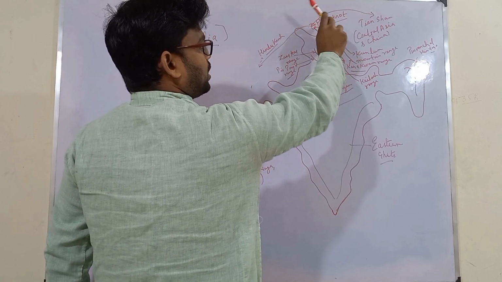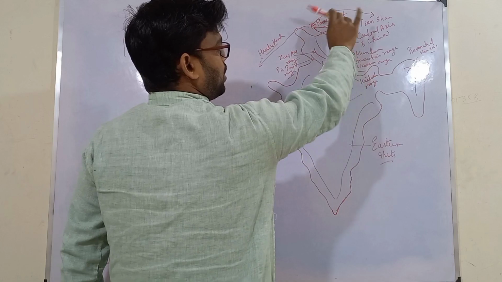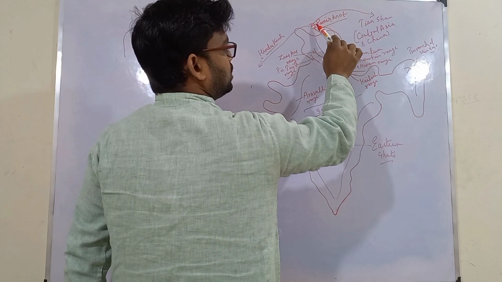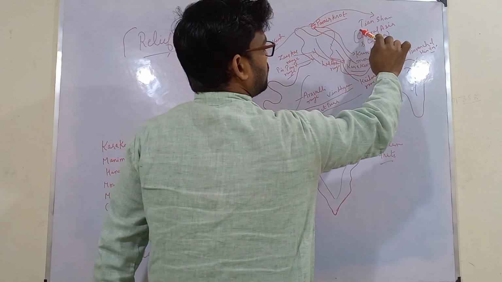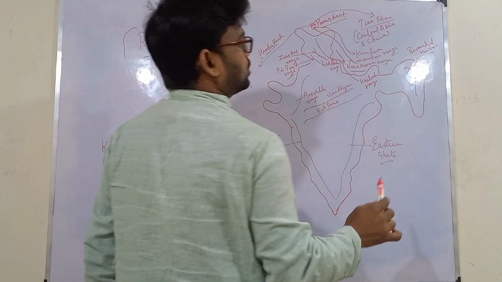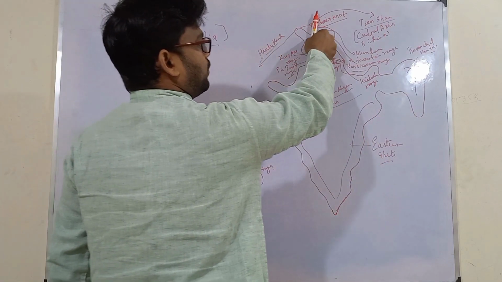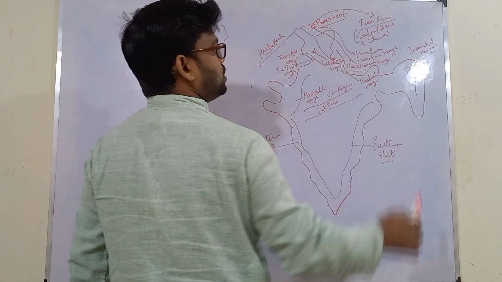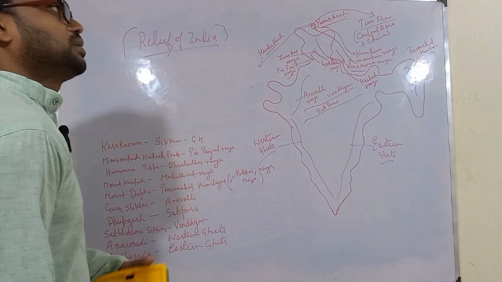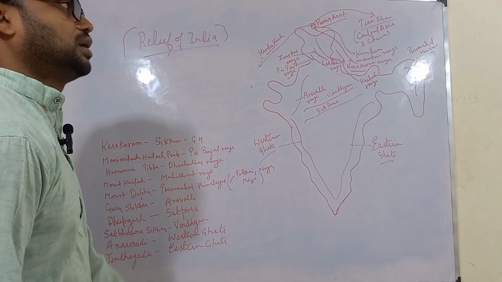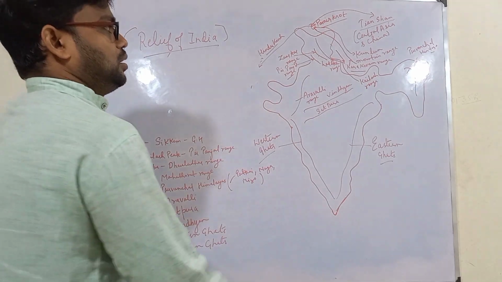All these will become a part of Trans Himalayas, means all these are above Himalayas. Seeing this, this is one mountain range known as Tian Shan. It moves from Pamir knot and it moves into Central Asia and China. Central Asia means portion of Kyrgyzstan, Kazakhstan and all those countries.